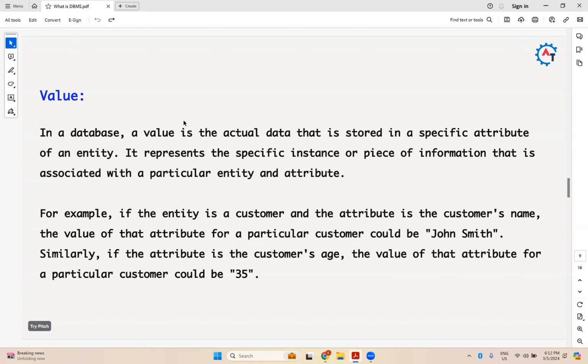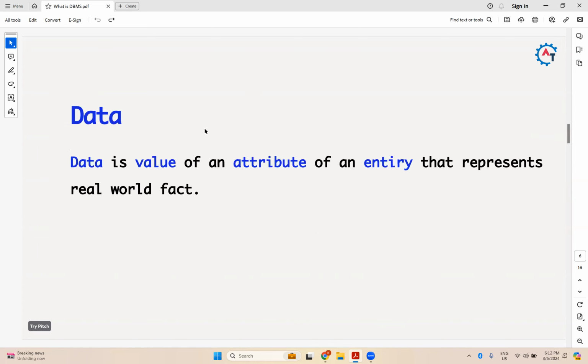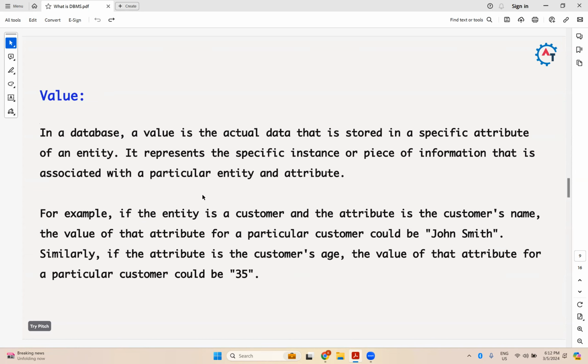Now what is the value? In a database, a value is the actual data. That is what we have seen in the previous slide, right? Data is the value of an attribute of an entity that represents a real world fact. Here value is the actual data that is stored in a specific attribute of an entity.